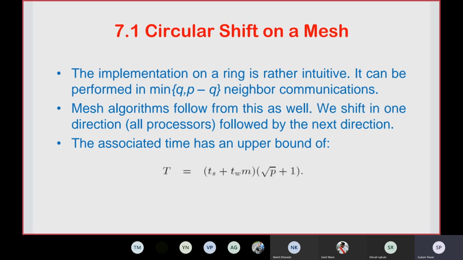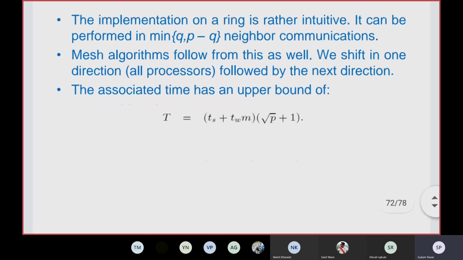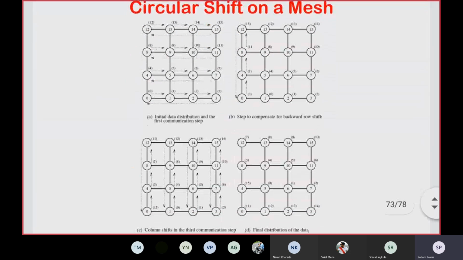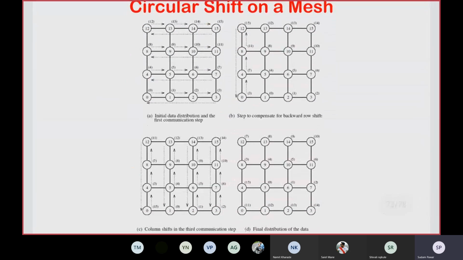Then we'll see the circular shift on a mesh network, how it actually happens, from this particular diagram. Four diagrams are shown here: A, B, C, and D. These are the communication steps in a circular shift on a 4x4 mesh network. There are 16 nodes in that particular mesh network.